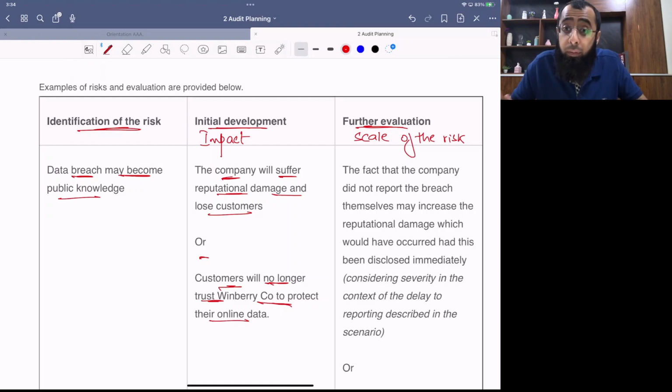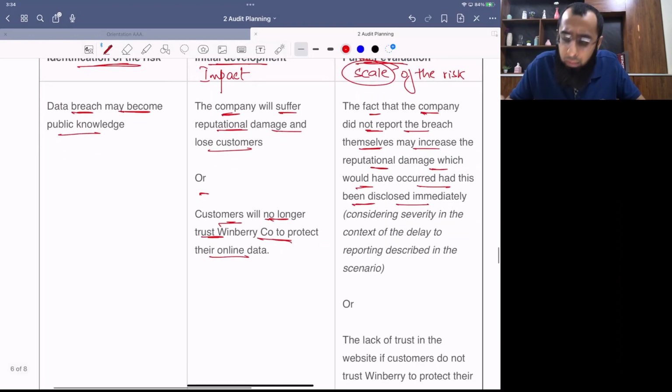So, scale of the risk. The fact that the company did not report the breach themselves may increase the reputational damage which would have occurred had this been disclosed immediately. Because now their trust will be shattered that the company is not honest in its dealing. See, you lost our details and you didn't even inform us. We would have blocked our credit cards. You hid that information from us. This increases the scale of the risk. This increases the intensity.